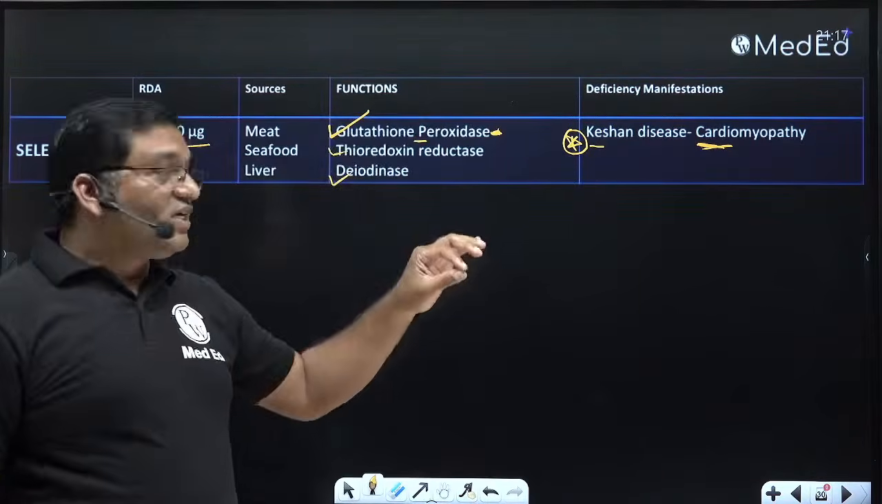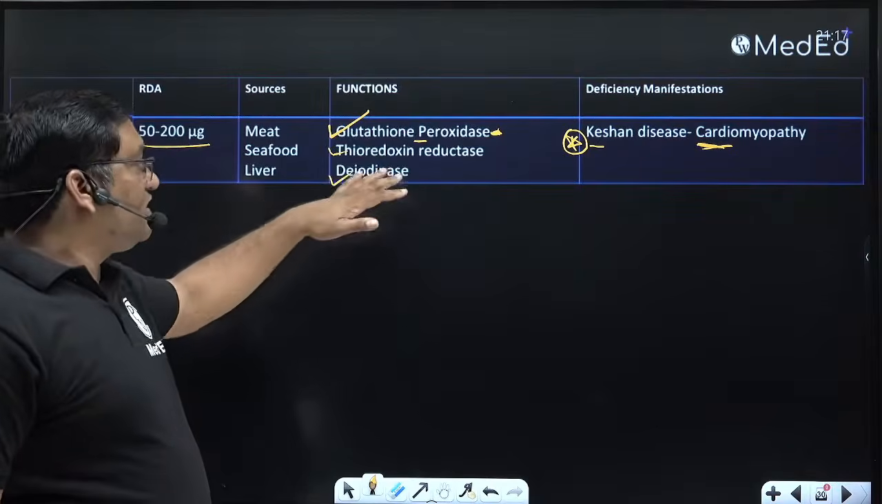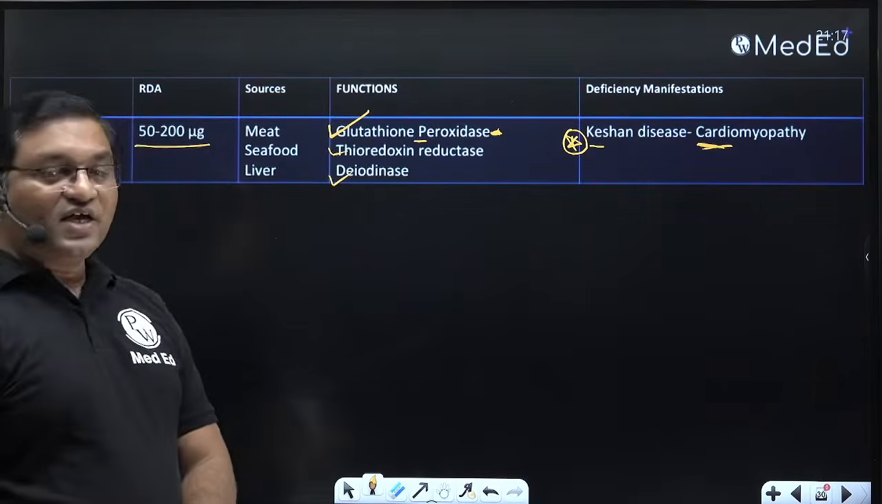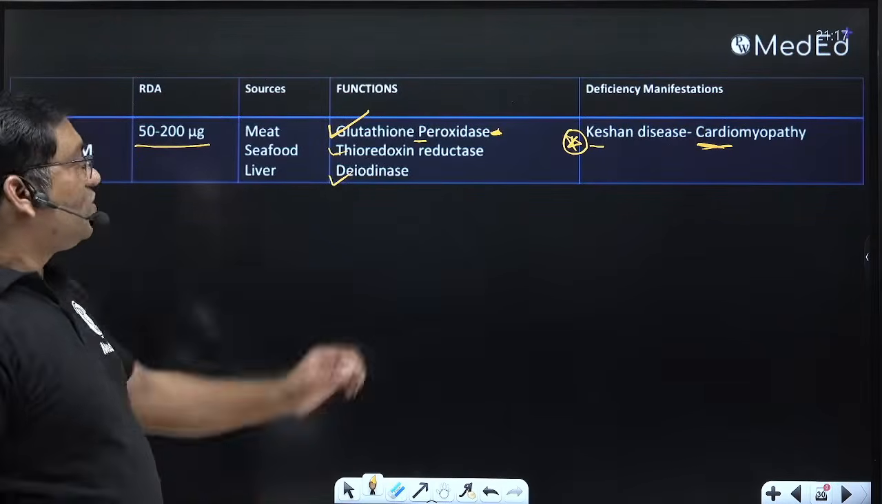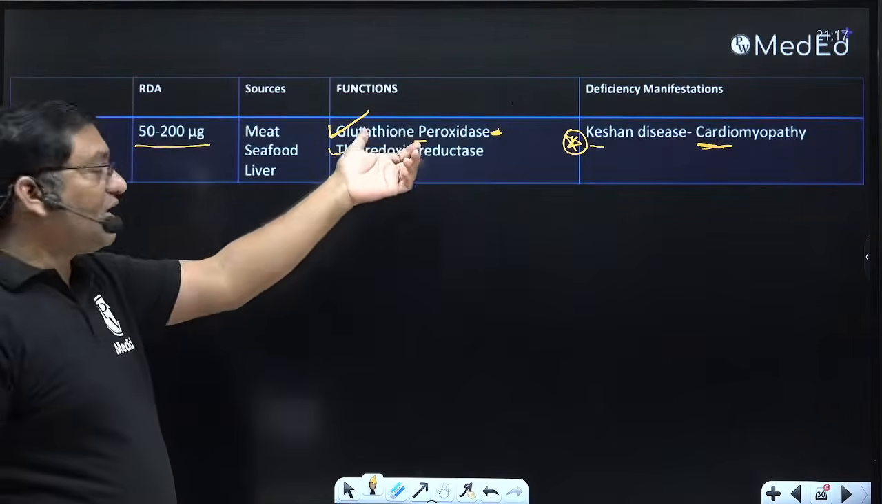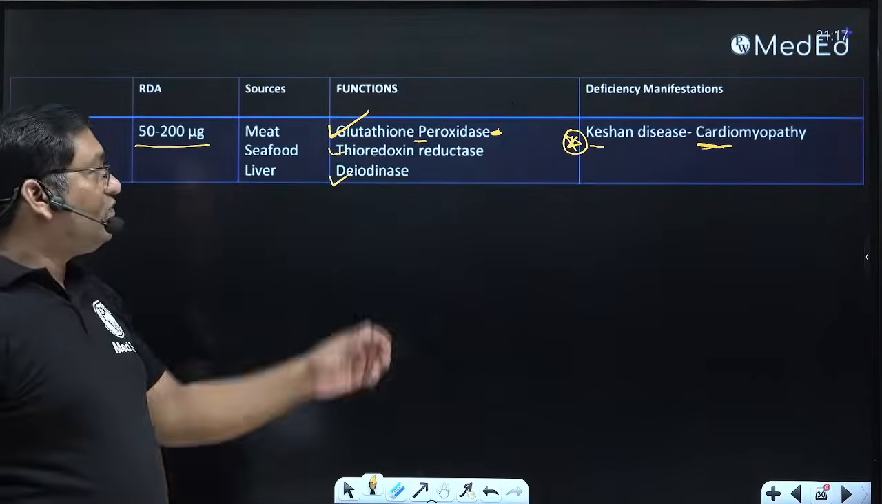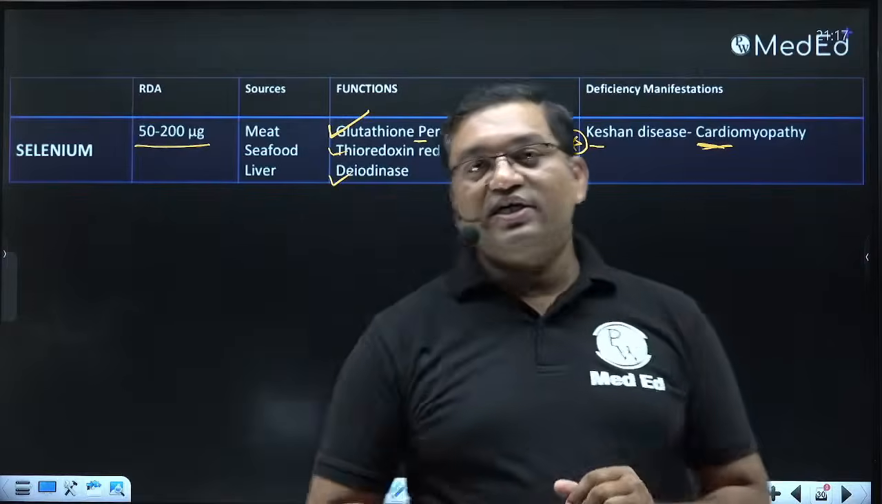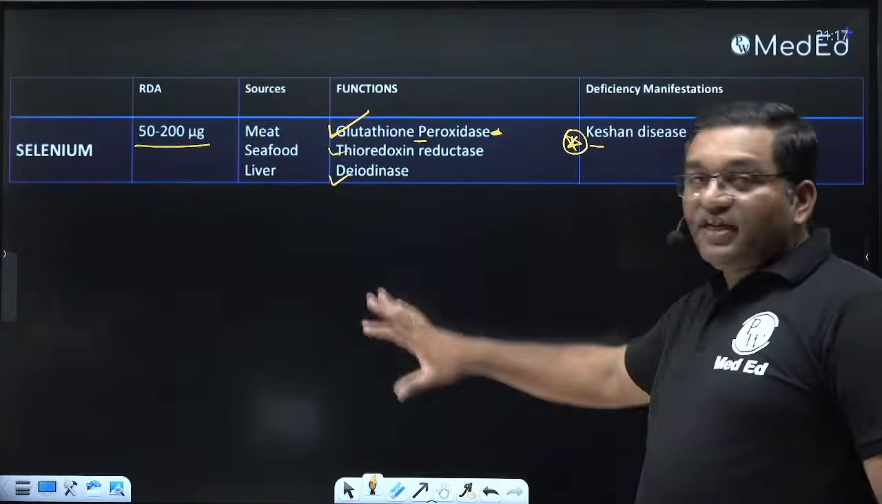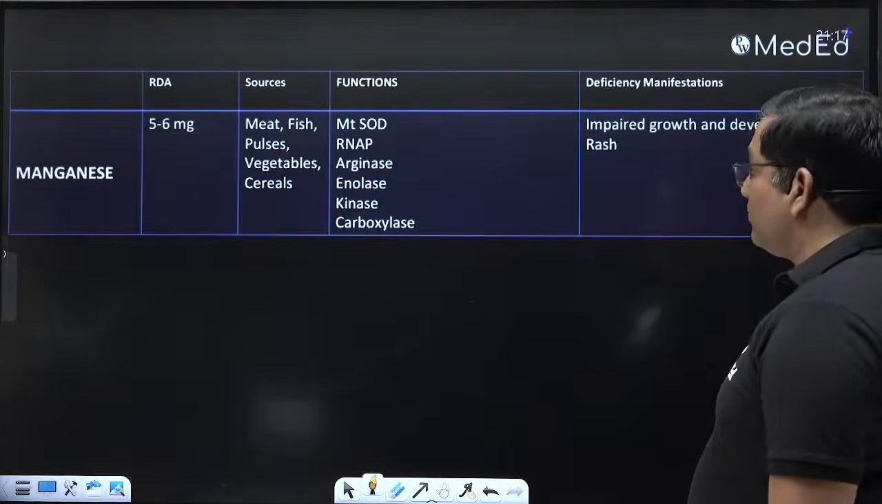So selenium is required for glutathione peroxidase, thyrodoxine reductase and deiodinase. The requirement is 50 to 200 microgram per day. Glutathione peroxidase is required for scavenging hydrogen peroxide, and for this activity reduced glutathione, NADPH and glutathione reductase are required. So selenium, three important enzymes.